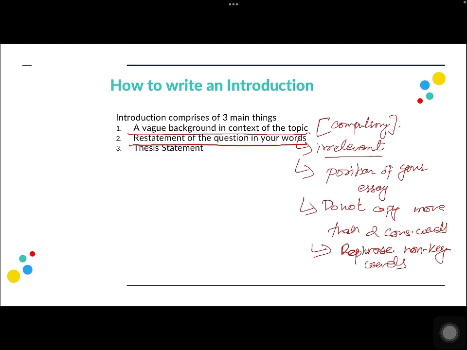And the final one is mentioning your thesis statement, which is also the position of your essay. Obviously, the thesis statement may change from question type to type, because some questions are asking for your opinion, while some questions are just asking a what question or a problem solution question or an advantage disadvantage question, and depending on that, your thesis statement is going to change, right? So these are the three things you must include in the introduction part of the task 2 essay.